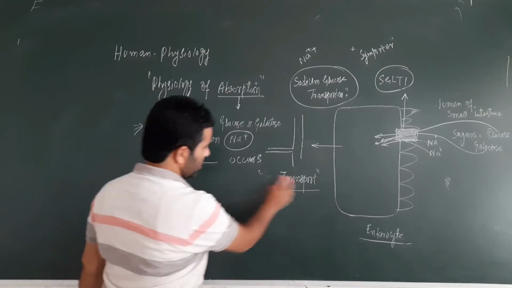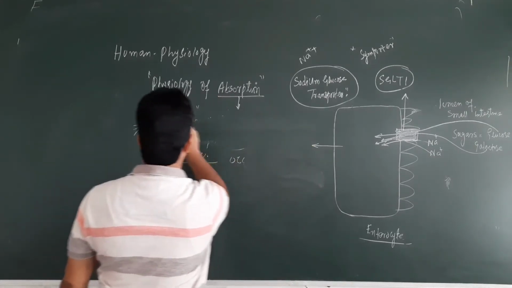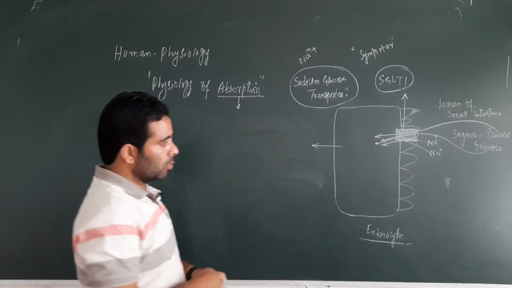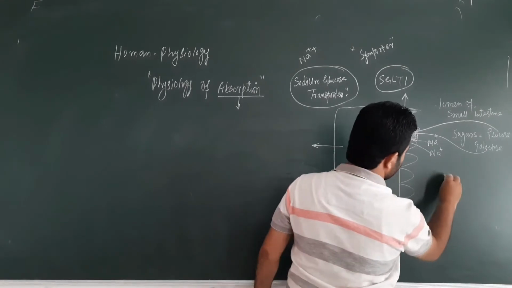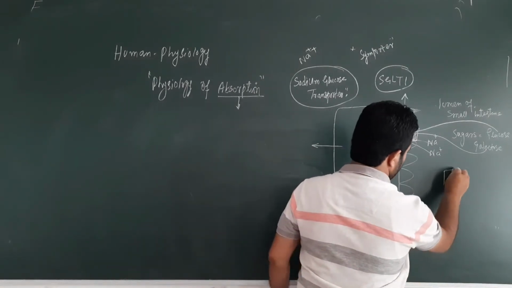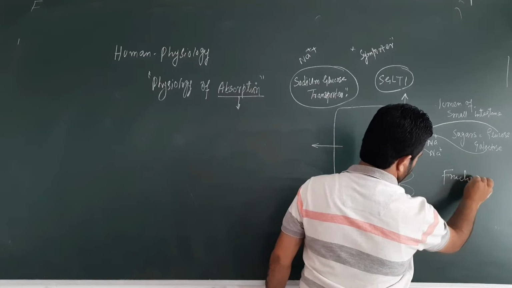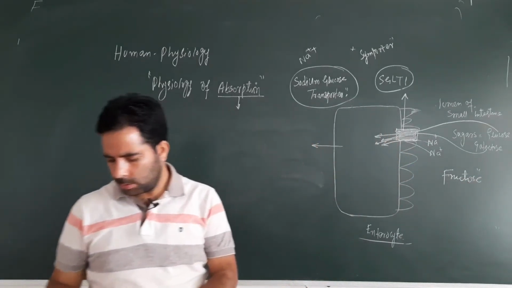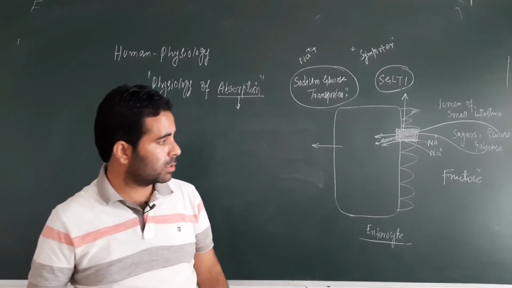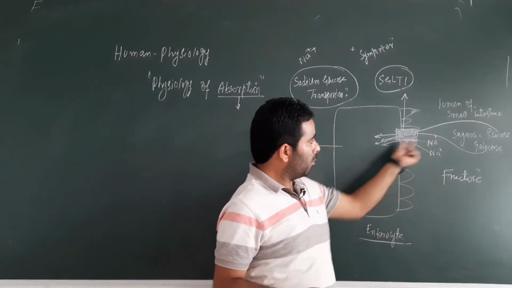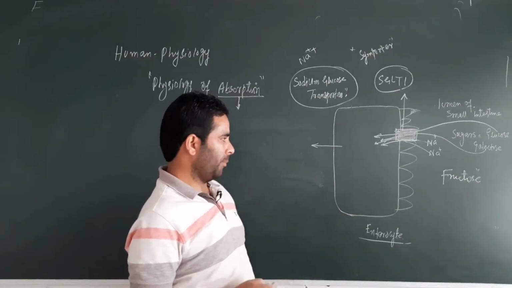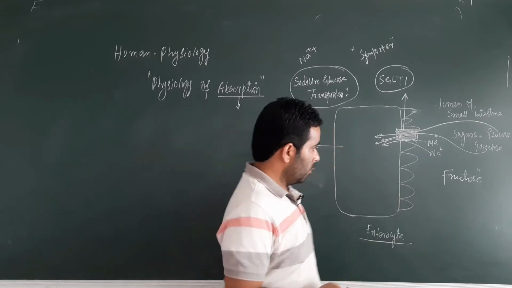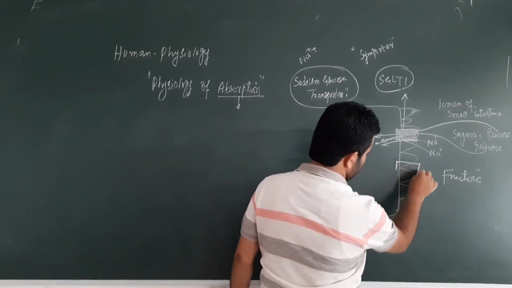However, I would like to mention here, if there is, for example, fructose here instead of glucose and galactose. Fructose is the sweetest sugar, you know that. If it is fructose here, can we say fructose uses the same mechanism for its absorption? No. For the absorption of fructose, there is a different phenomenon. For fructose, there is another transporter here.